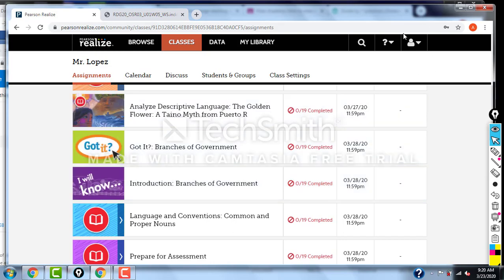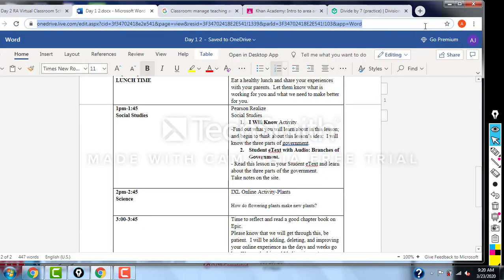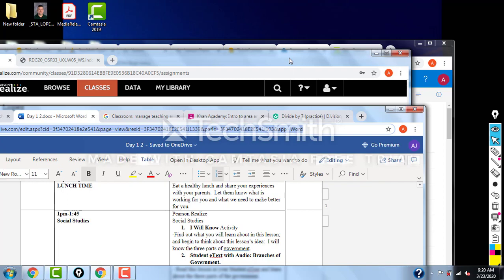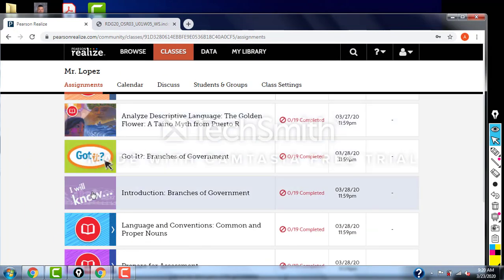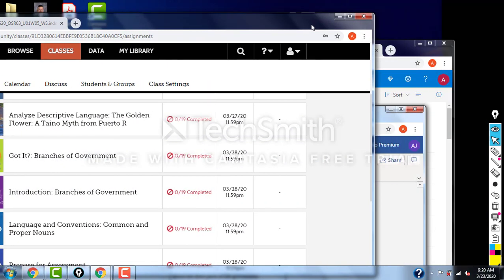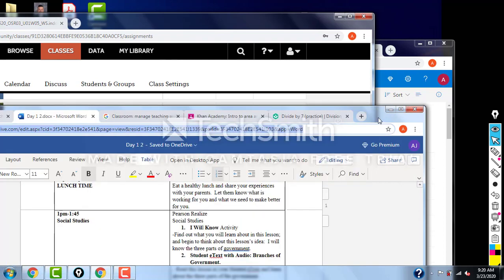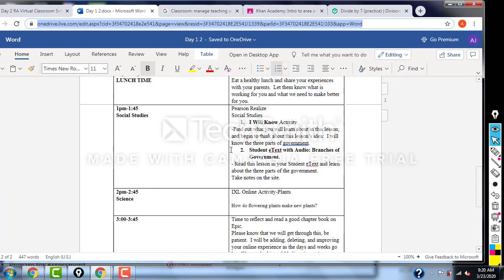If you see, these are the titles I've given you. So when you look at the lesson plan, like so, it says I will know. So that's how I labeled that for you. And if you notice that it says I will know, got it, so that matches this. And then just click on that, and it should guide you through what you need to do. Remember, anytime you type something for me, please use all your grammar and punctuation and spelling rules.